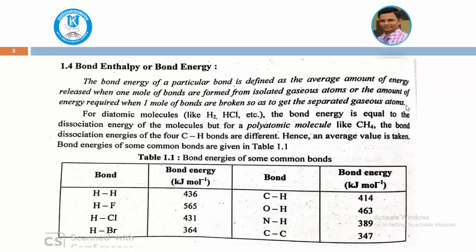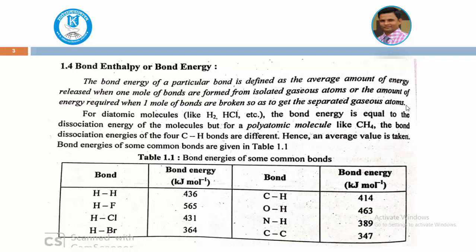Very simple. The amount of energy is released only whenever bond formation takes place, that is, when two isolated gaseous atoms combine. That is one thing.